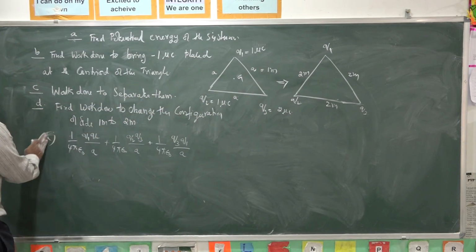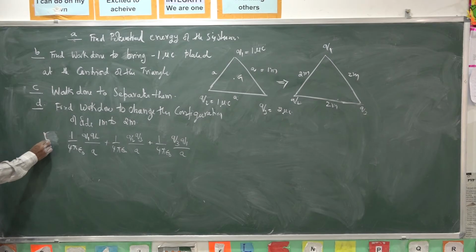Let it be UI, the initial potential energy of the system A.